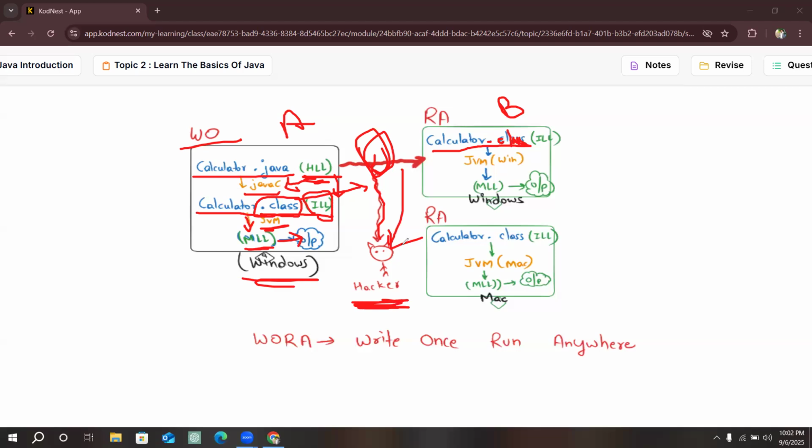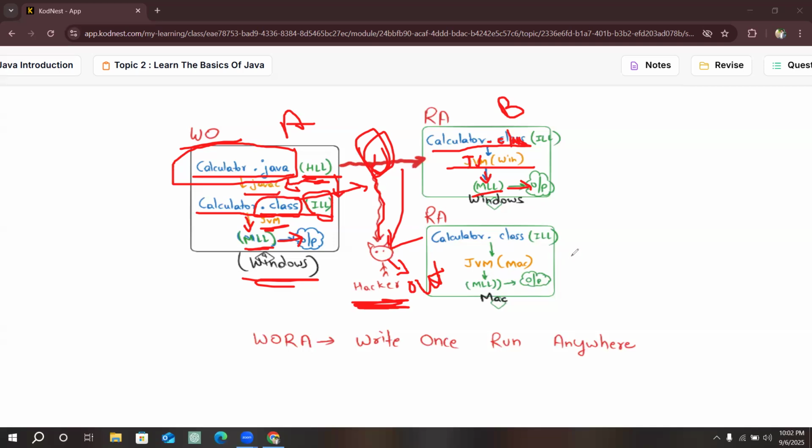He can run and execute it and see the output, but he cannot know the source code. The source code is safe and secure. So that's why Java is a secure platform. Then this Java .class file is converted using the JVM in that device into machine level language, and you can see the output on the device.